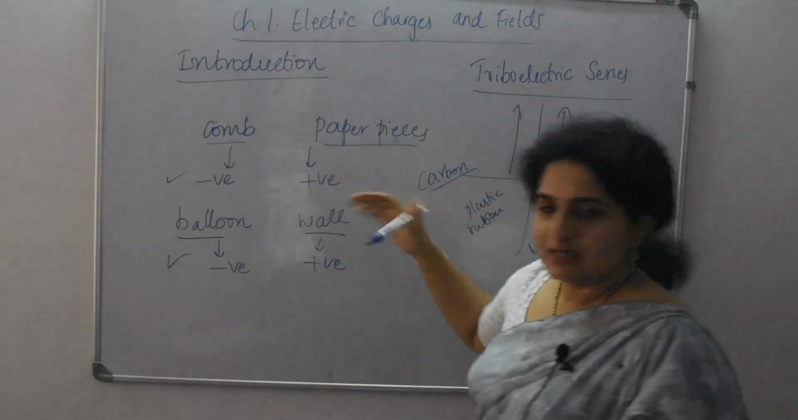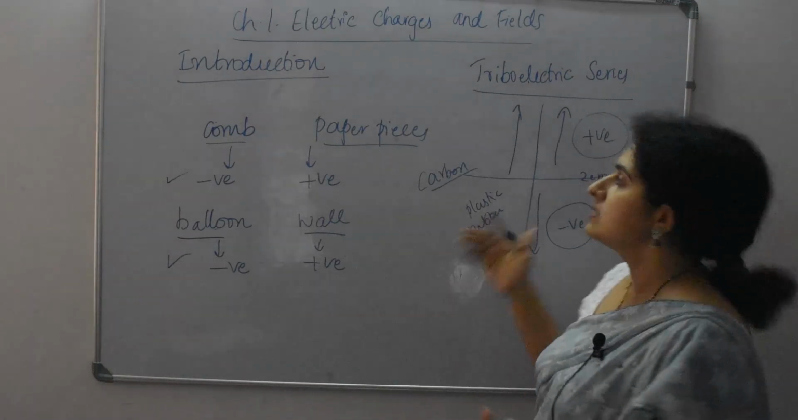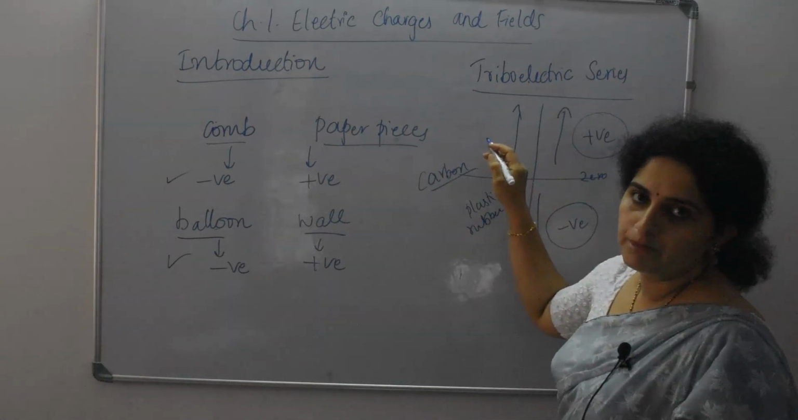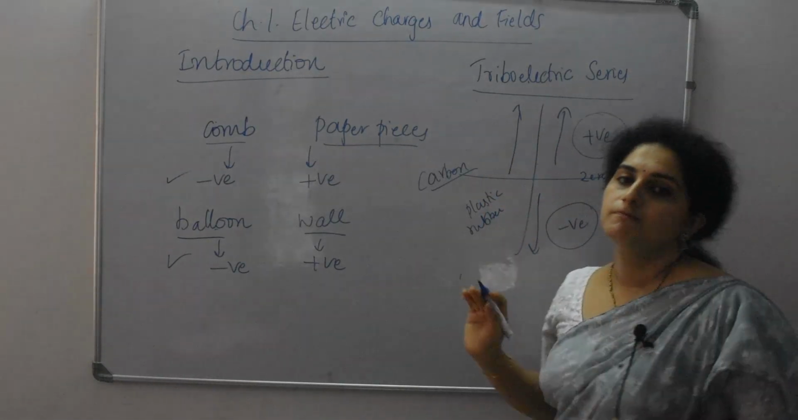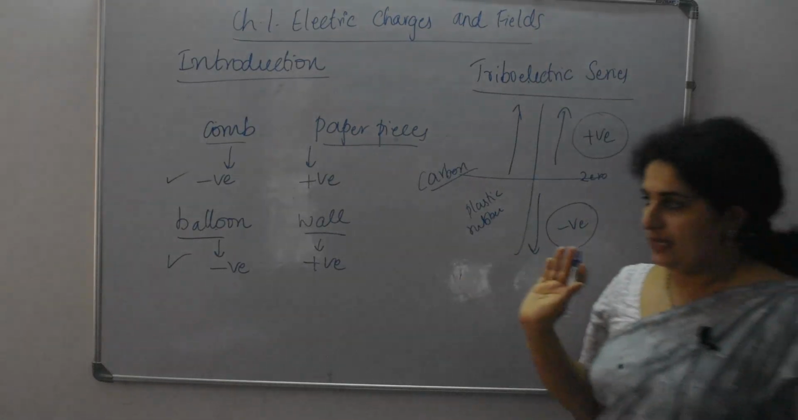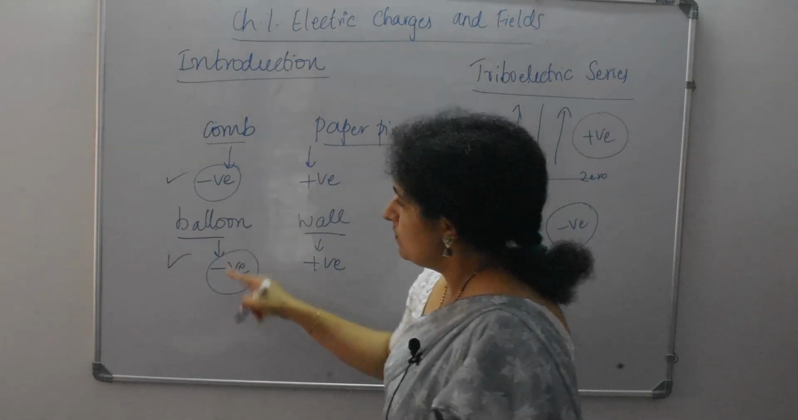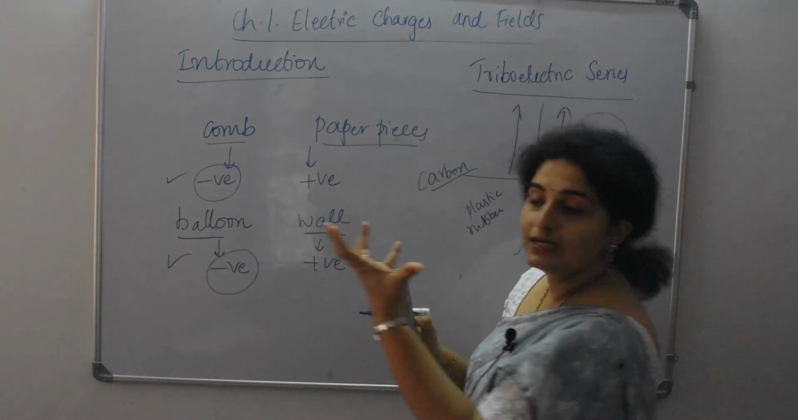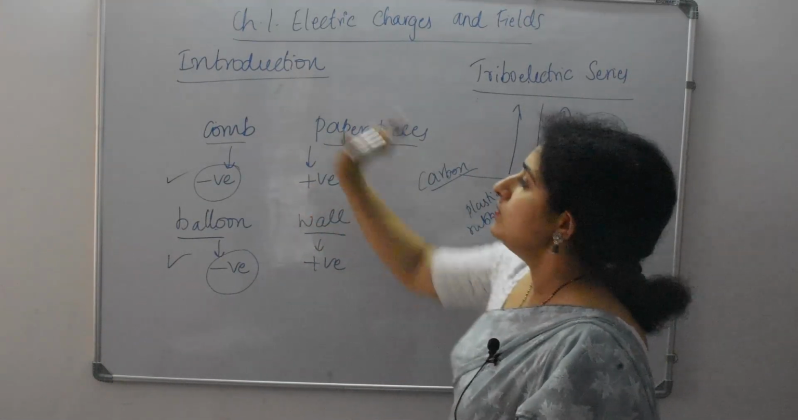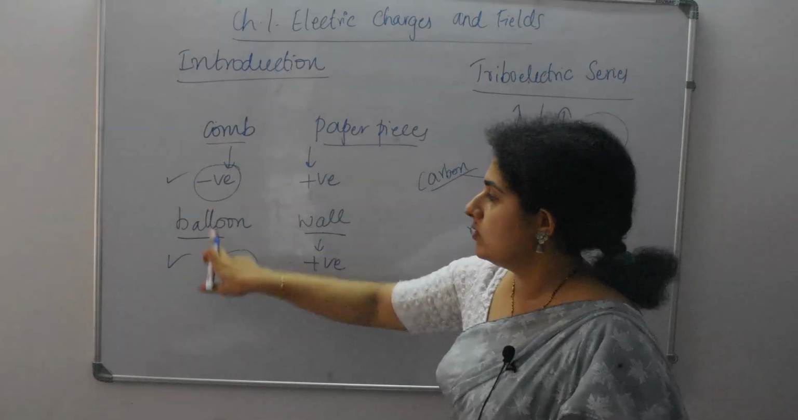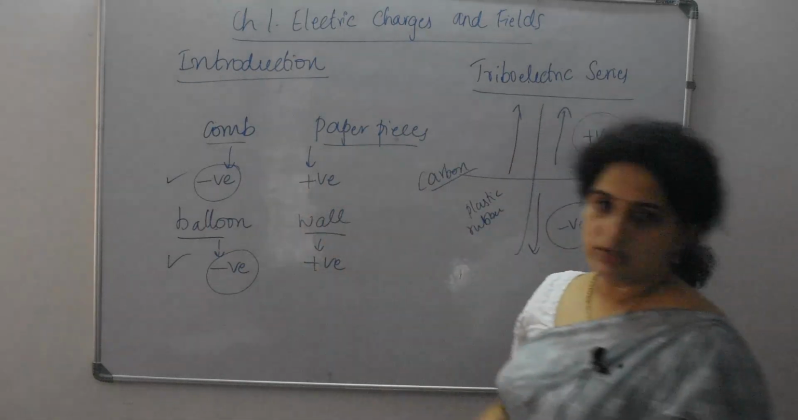But you should know this series. It is very difficult. You can refer to some books which will tell which material has positive charge or which material has negative polarity. Based on that, we can tell that this is always negative, so it will have the property to take excess electrons. This will have the property to give electrons to the comb or balloon or whatever material you consider. So that is why it is negative and positive in nature.